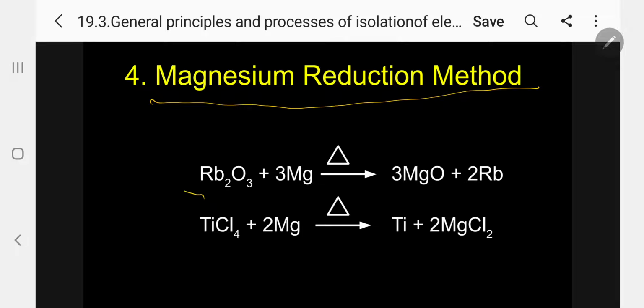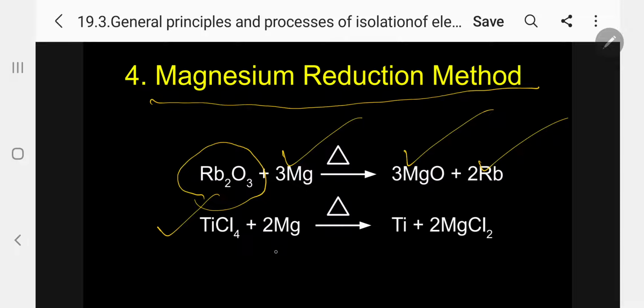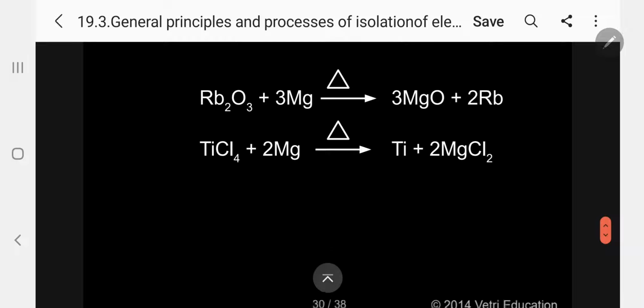So this is rubidium trioxide, Rb2O3. When you heat with magnesium metal, magnesium oxide and rubidium are formed. The same way, titanium tetrachloride, if you heat with magnesium metal, titanium is liberated and magnesium chloride is formed. Kindly follow. So rubidium we are getting out, and titanium we are getting out in the form of impure metal. In the first case, magnesium oxide is formed. In the second case, magnesium chloride is formed.